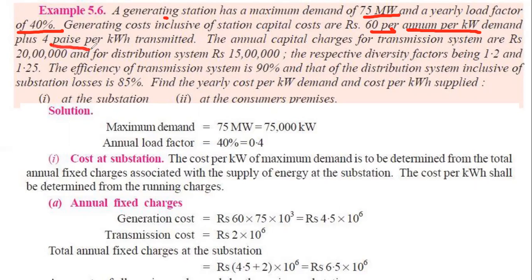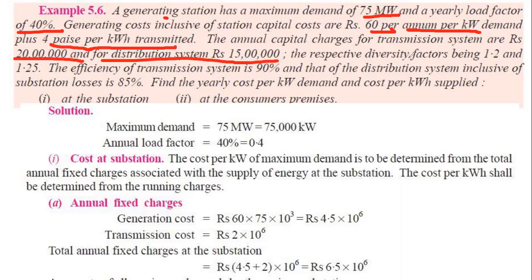And 4 paisa per kilowatt hour transmitted. So for the maximum demand it is 60 taka, and 4 paisa is for per kilowatt hour, the energy consumption. Also, it is given that the annual capital charges for transmission are 20 lakh, and for distribution 15 lakh.